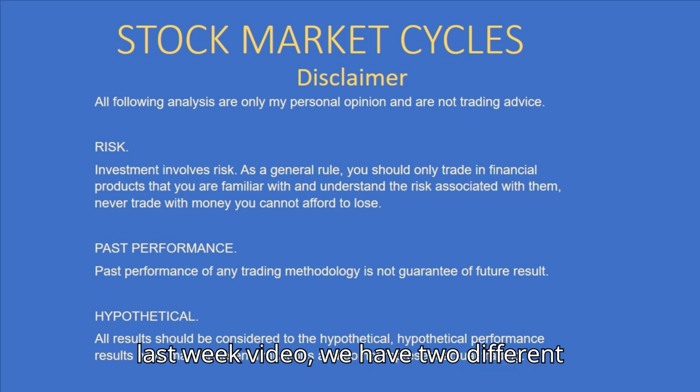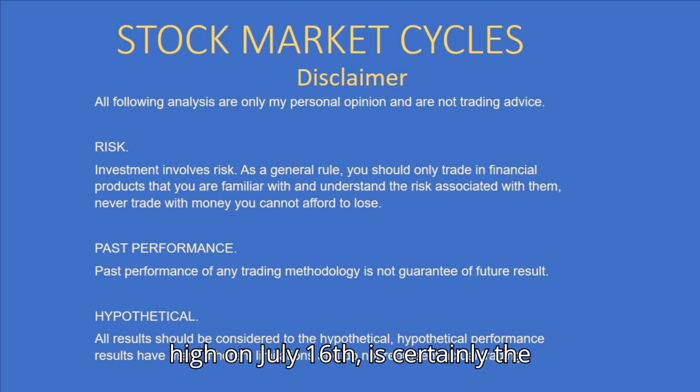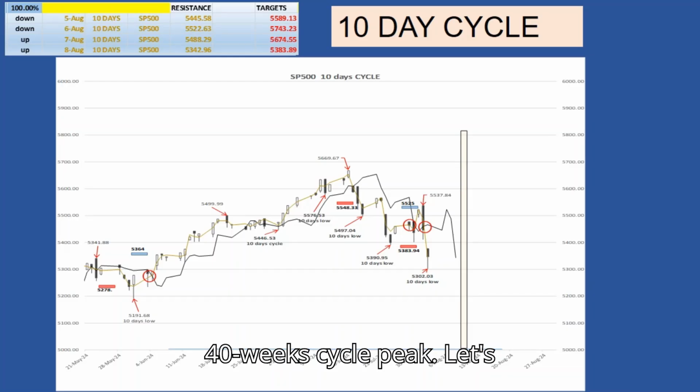In my last week's video, we had two different scenarios. Let's see if we have more information. The 5,669.67 high on July 16 is certainly the 40-week cycle peak. Let's start with the 10-day cycle.